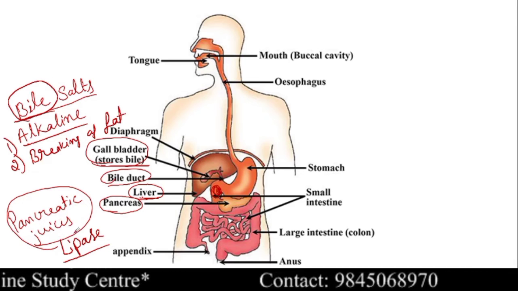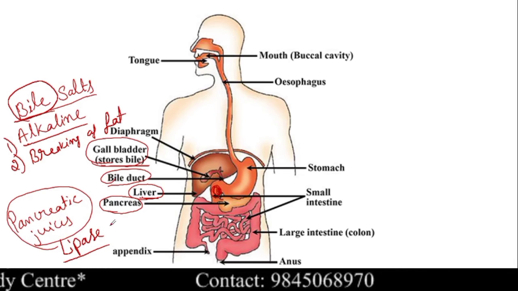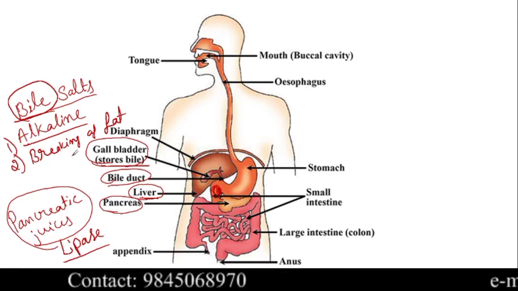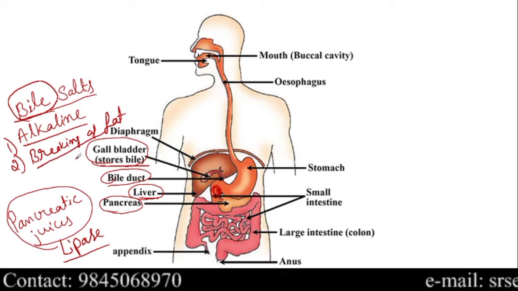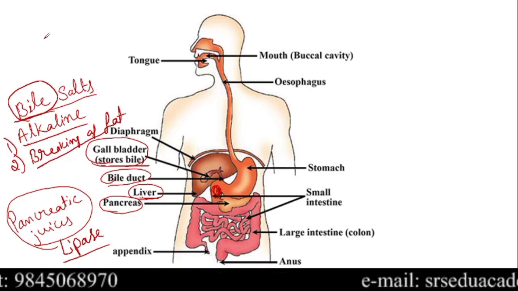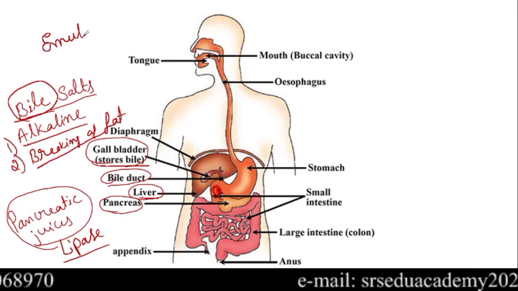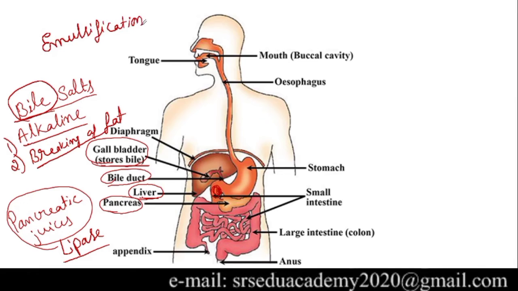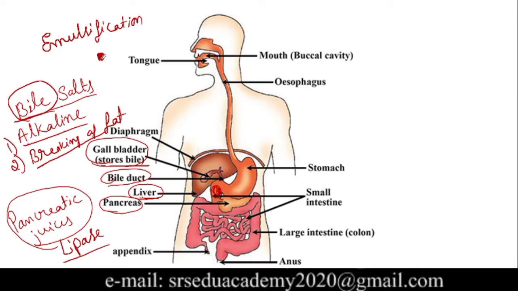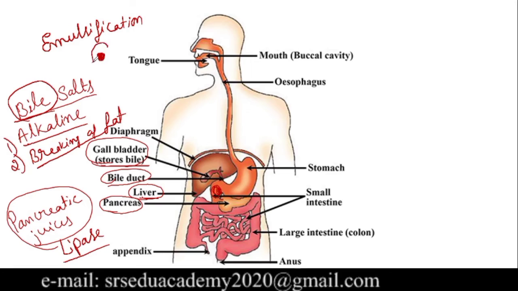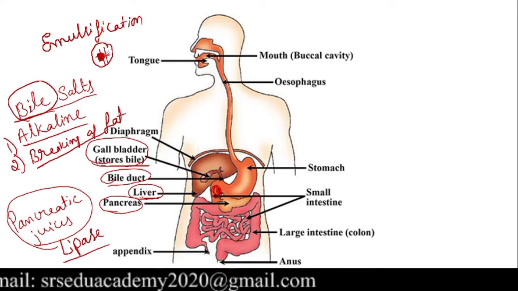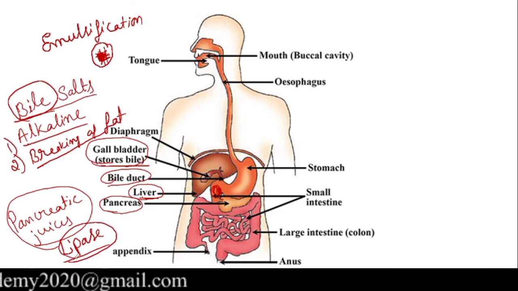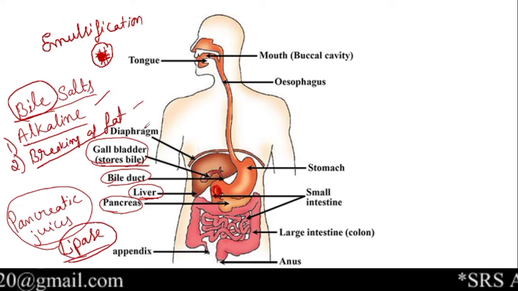That means the large lipid molecules must be broken down first. That breaking of the large lipid molecules is done by bile salts. Clear? We call it emulsification of fat. Keep it in mind, emulsification of fat. That means if it is a fat molecule, the bile covers the fat and breaks it into simple molecules. These simple fat molecules are then broken up by lipase. So these are the two functions of the bile salts.